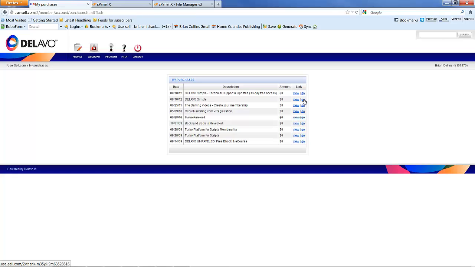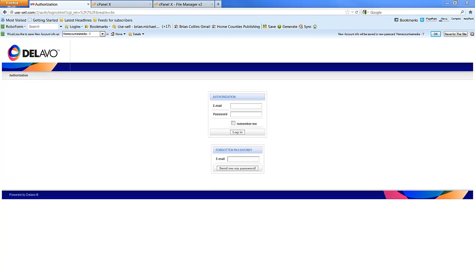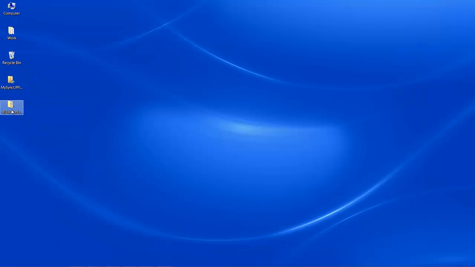So, yourdomainname.com, for instance. Just log out of that. And once you've done that, you'll be able to download your licensed copy, and I would suggest just saving it on the desktop. Once you've downloaded and saved on the desktop, let me just minimize this.